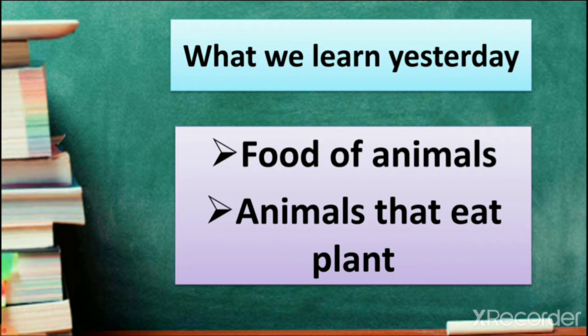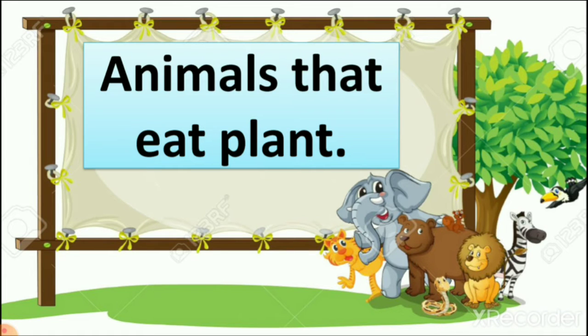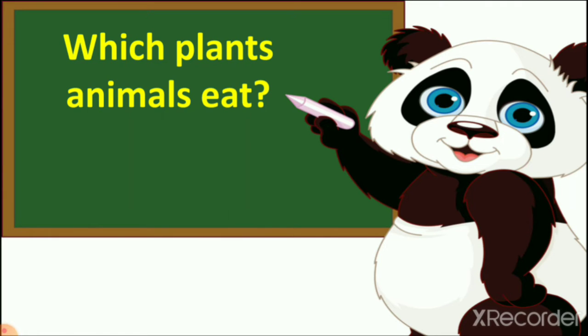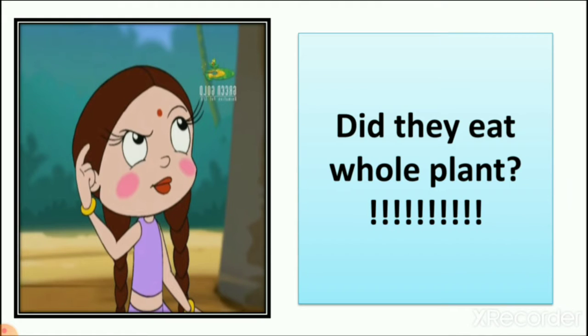We learned yesterday about the food of animals and animals that eat plants. So in the previous lecture we learned about different types of animals and their food. So let's revise that animals eat plants. First we learned which plant parts animals eat.